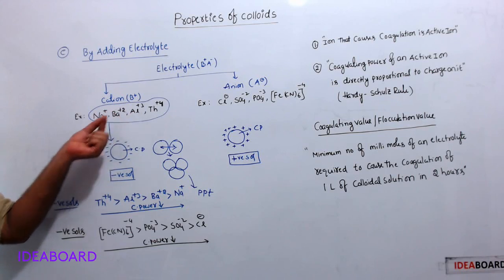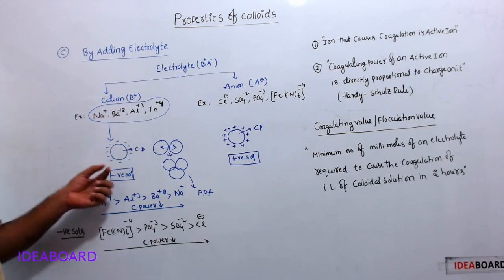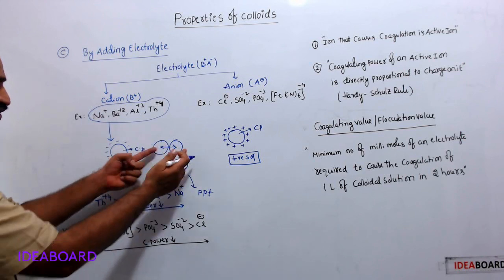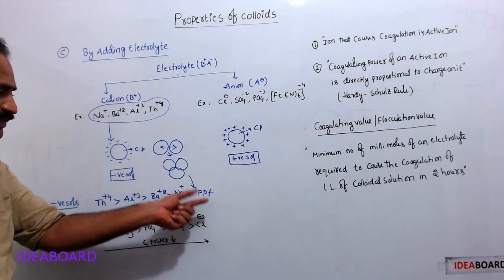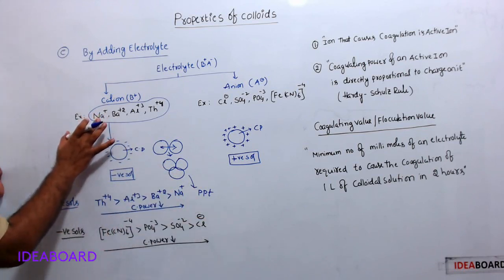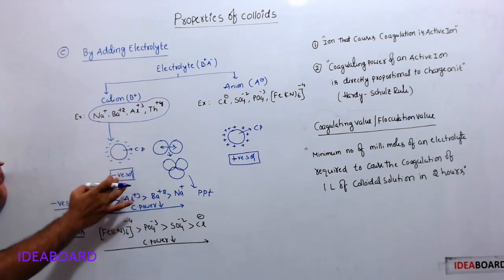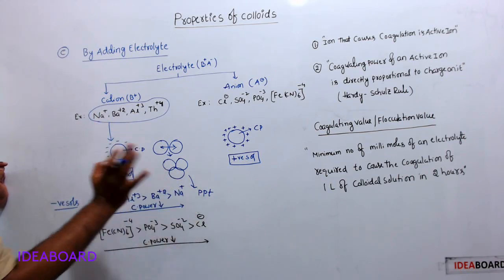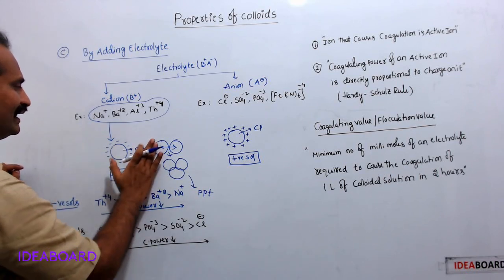When these positive ions neutralize the negative charge on the colloidal particle, the particles start to attract each other, aggregation takes place, and finally it leads to precipitation. This is nothing but coagulation. So when positive ions are added to this negative sol, it leads to precipitation. This is nothing but coagulation.